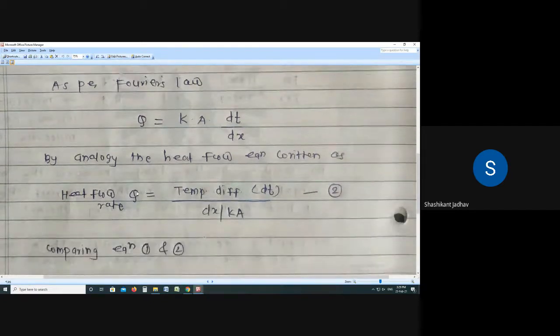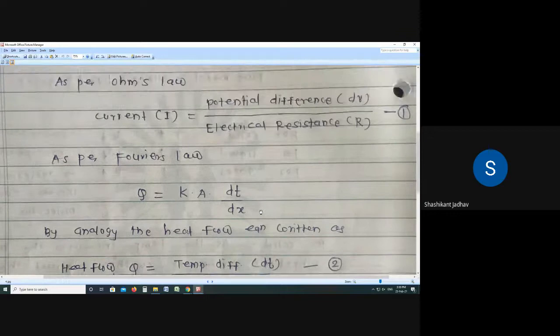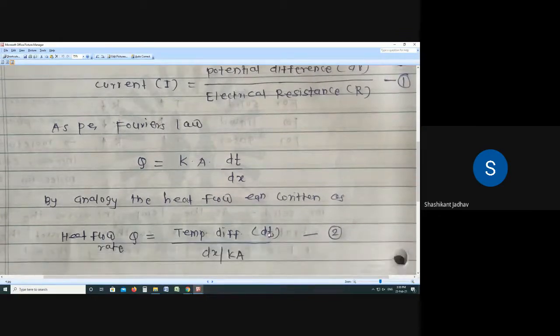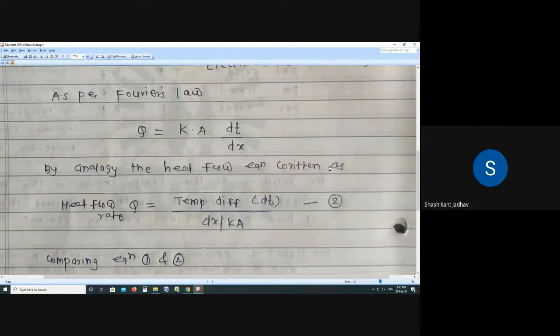So similarly in the heat flow, which factor opposes the heat transfer? That factor is nothing but dx by K. So that dx by K is nothing but resistance for the heat. And what is the name of this? That is thermal resistance. So by comparing, this is one physical system, that is electrical system, that is equation number 1, and this is the heat transfer system, that is equation number 2.